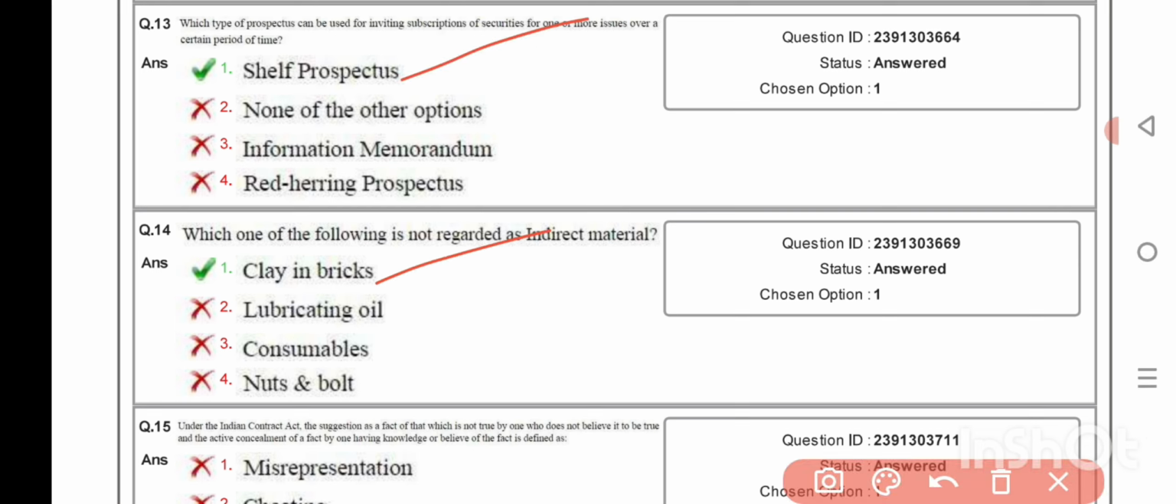What is the formula for calculating maximum stock level? Reorder level plus reorder quantity minus minimum consumption into minimum reorder period. Under which of the following accounting system real and nominal accounts are ignored? Single entry system. Provision for bad and doubtful debt is created in anticipation of actual bad debt on the basis of conservatism principle.